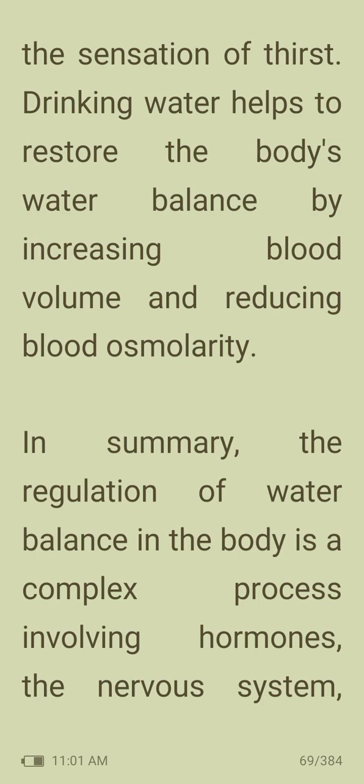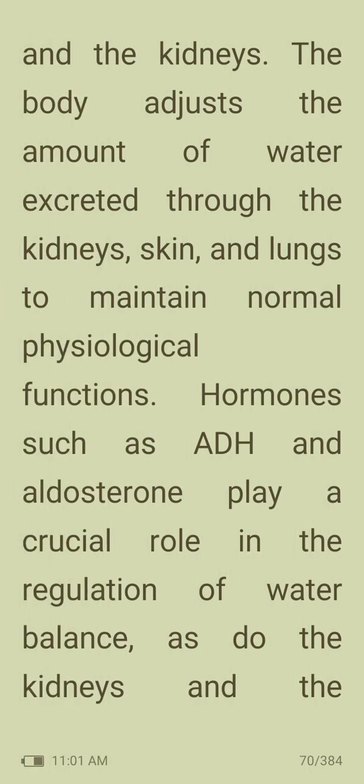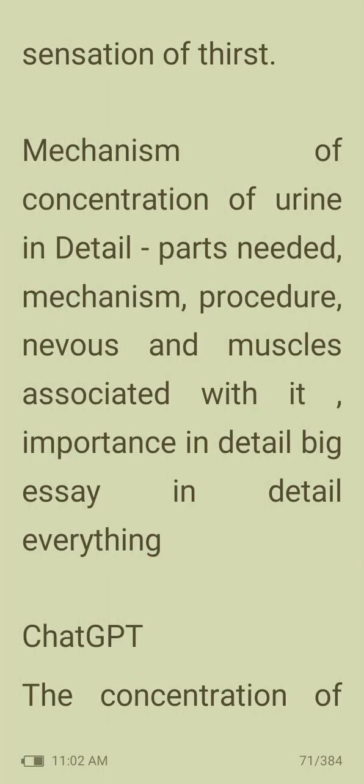So, in summary, the regulation of water balance in the body is a complex process involving hormones, the nervous system, and the kidneys. The body adjusts the amount of water excreted through the kidneys, skin, and lungs to maintain normal physiological functions. Hormones such as ADH and aldosterone play a crucial role in the regulation of water balance, and so do the kidneys and the sensation of thirst.